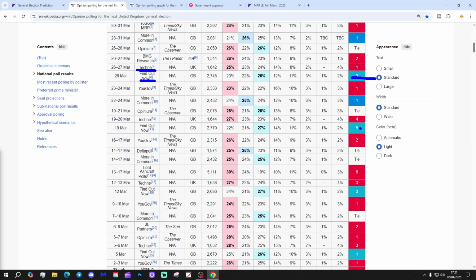What is notable is that the only pollster that is giving Reform a lead is Find Out Now. So all of the turquoise blue here with Reform leads is coming from those Find Out Now polls. That doesn't mean that it's wrong, it just means that the other pollsters aren't really finding Reform leads.